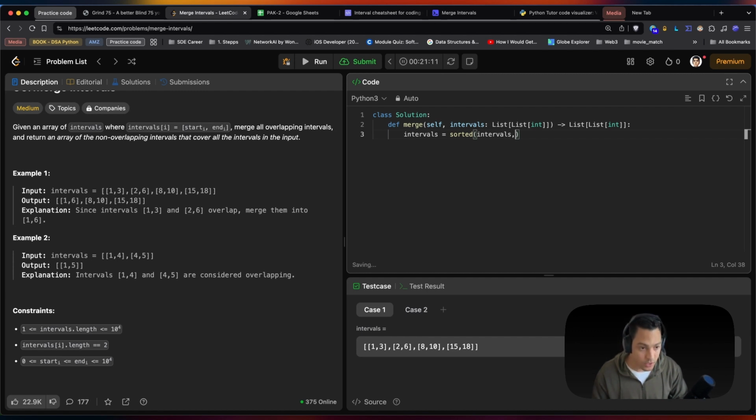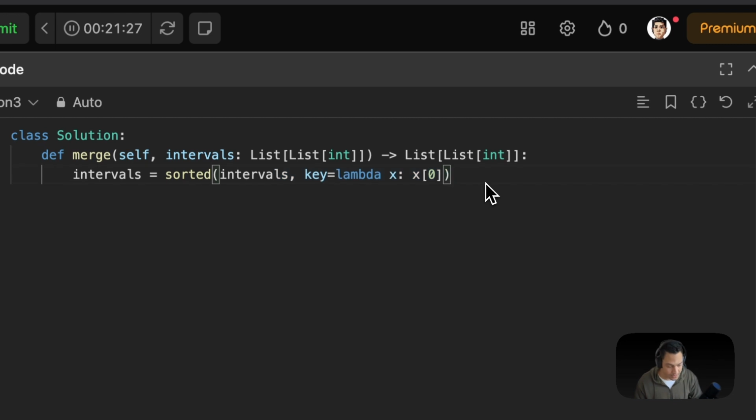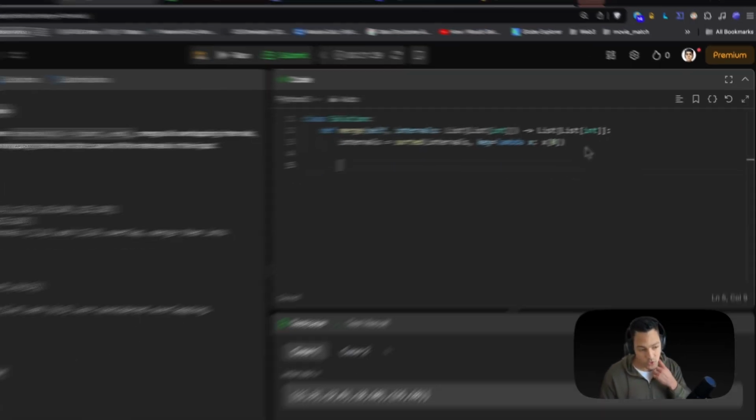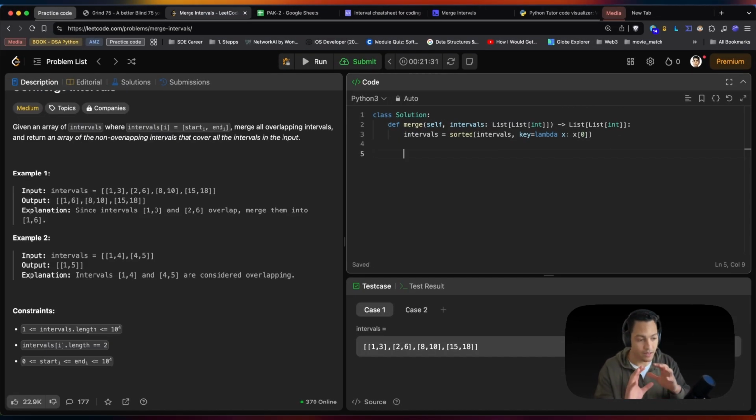And I want to use a method here that's going to sort these items by the starting point, my index 0. Perfect. So we're sorting the list. This is a custom sort we're doing. We're sorting all the elements by their starting position.